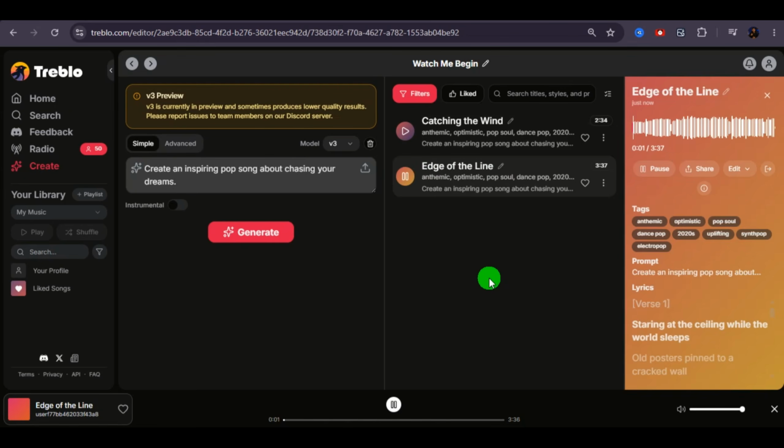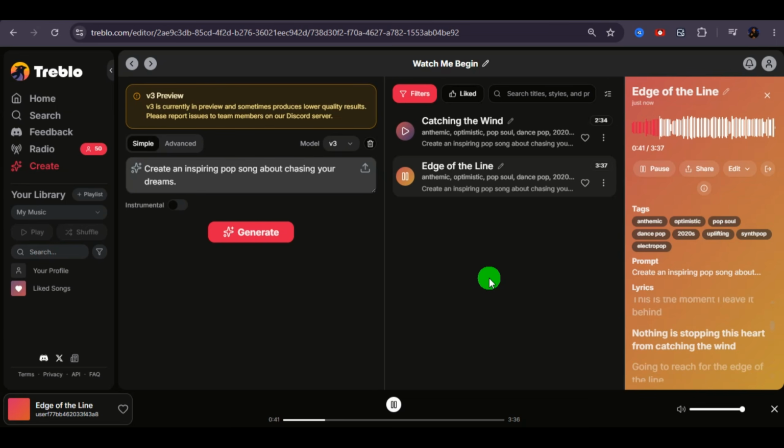Staring at the ceiling while the world sleeps. Old posters pinned to a cracked wall. Waiting for the morning tide to turn. Spent too long hanging on the ledge, running in circles for someone else. Found a compass in my chest.